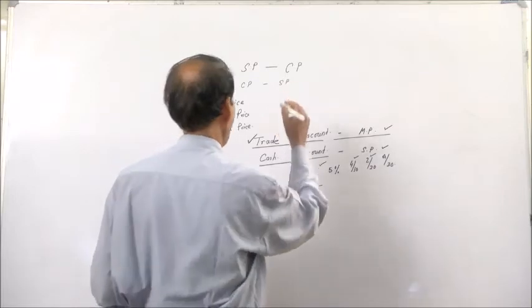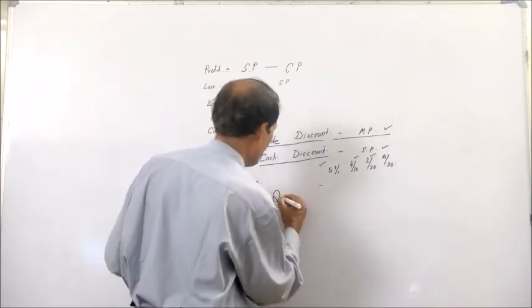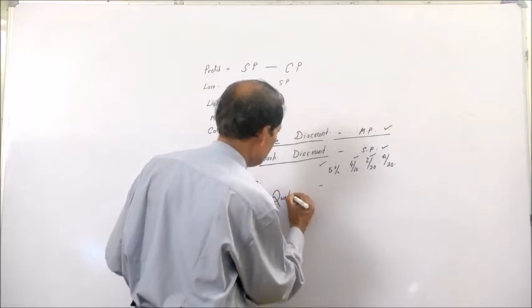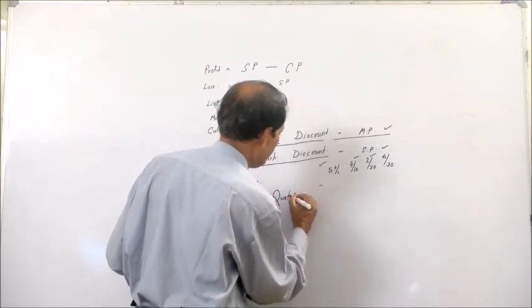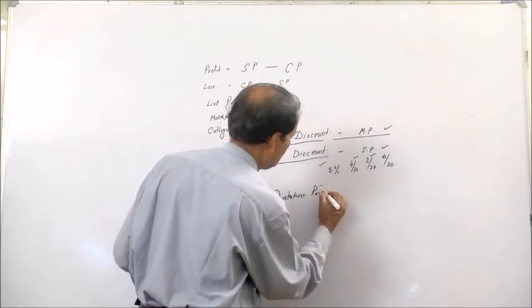Similarly, another type of pricing is quotation price.